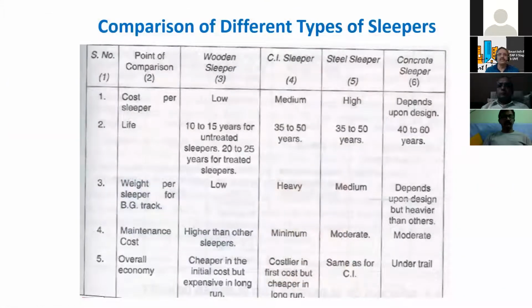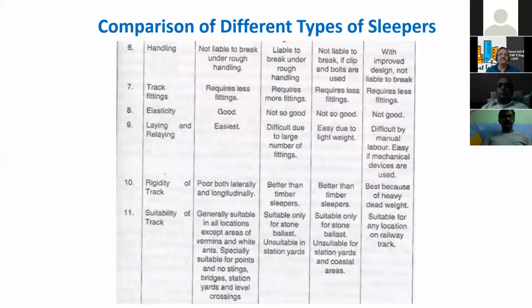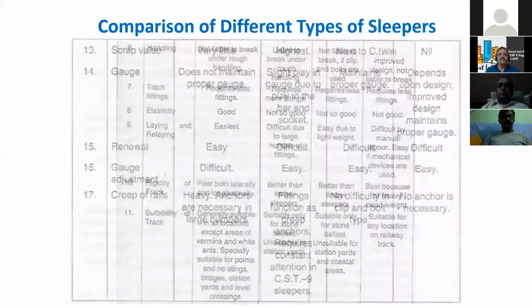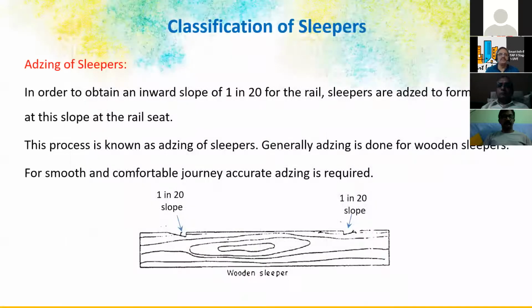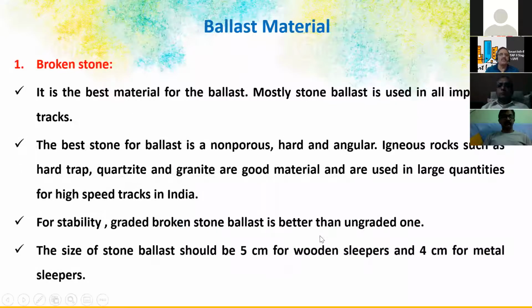So this is the comparison of various sleepers. The maintenance is moderate for steel sleepers, and concrete sleeper is most advantageous. Life for concrete sleeper is the highest actually, 40 years and more, reliable depending on the quality control. So now everybody is using these pre-stressed concrete sleepers. So these are all the value engineering of the sleepers. And in wooden sleepers, you can see this problem, which will cause problems.